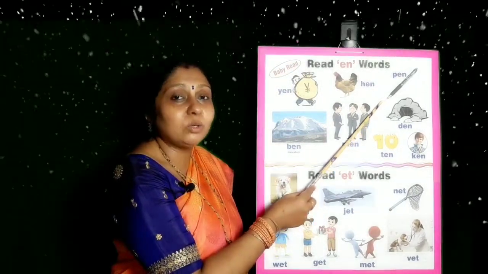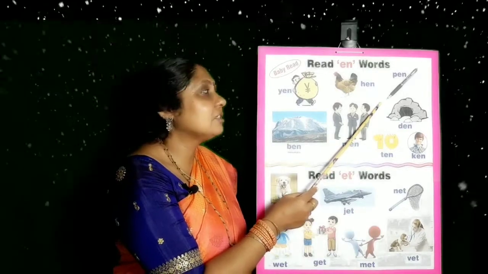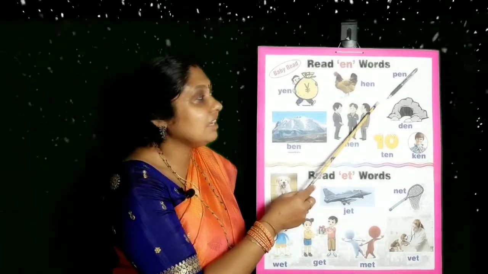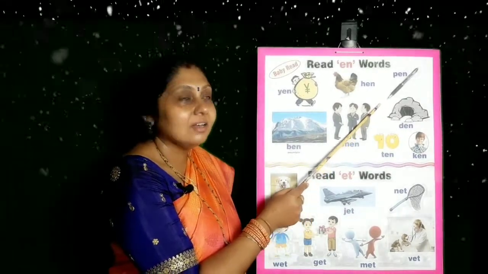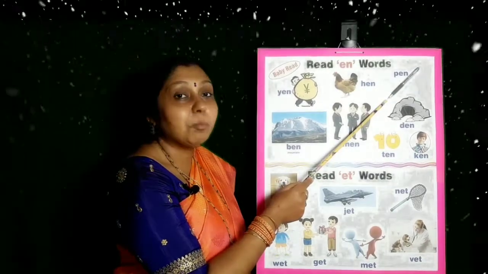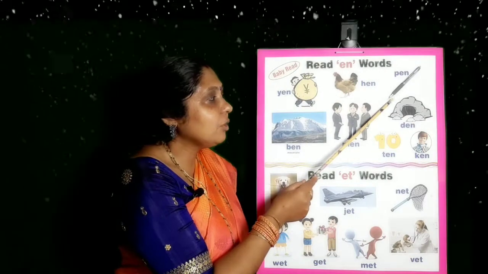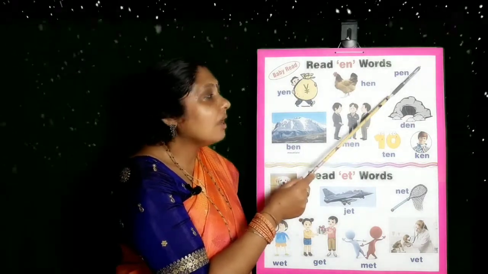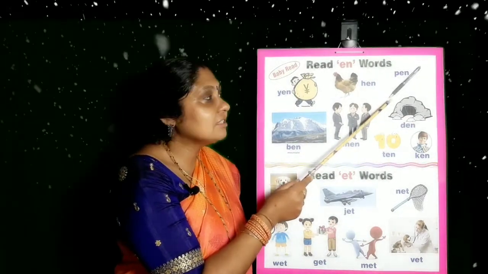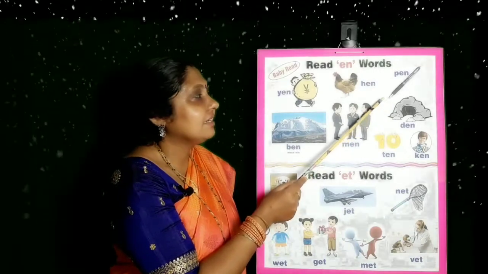This is found with your parents or in your house, or you might have seen your teachers using it. So this is a pen. P-E-N. Pen. We use this to write. The pen is used to write.